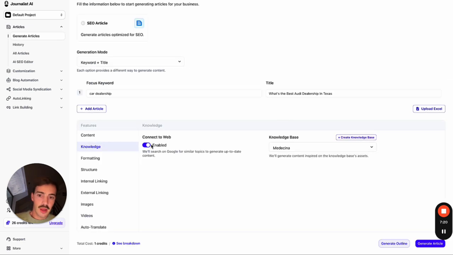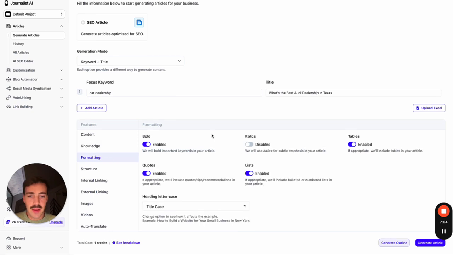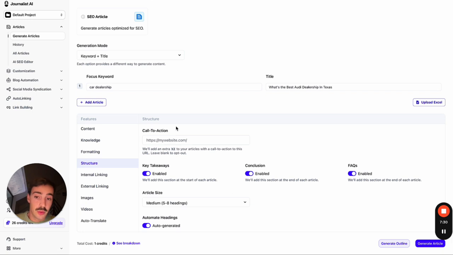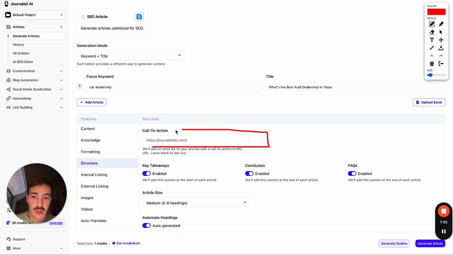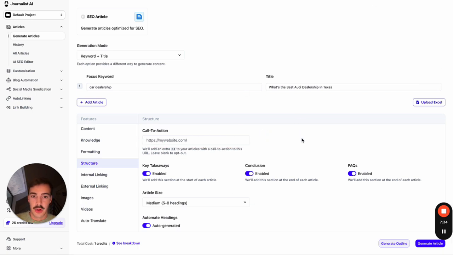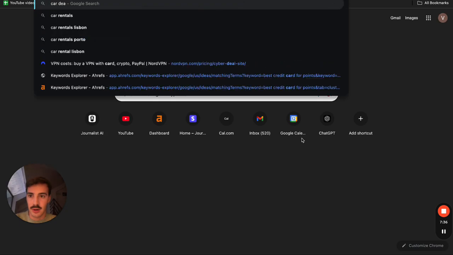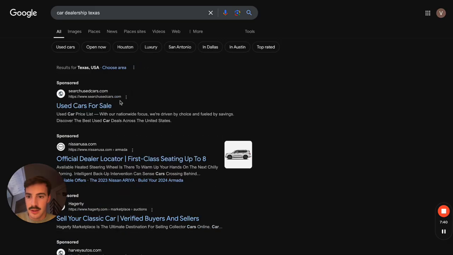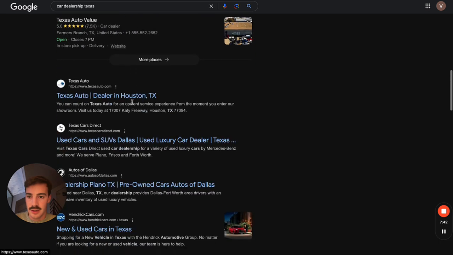Now, connect to web, of course, we do want it to connect to the web. We want to update info on the article. Formatting, this will depend. You can play around with this. If you want bolds, italics, whatever, you can play around with this stuff. Structure, this is quite cool. You can add a custom call to action. So let's say, for example, our car dealership is this one right here, car dealership, Texas. Again, I'm not affiliated with this, guys, but let's say we are this dealership right here, okay?